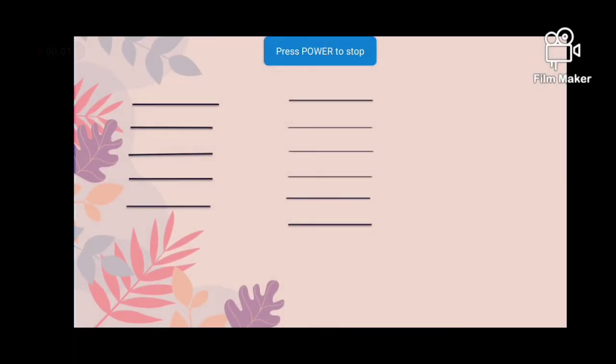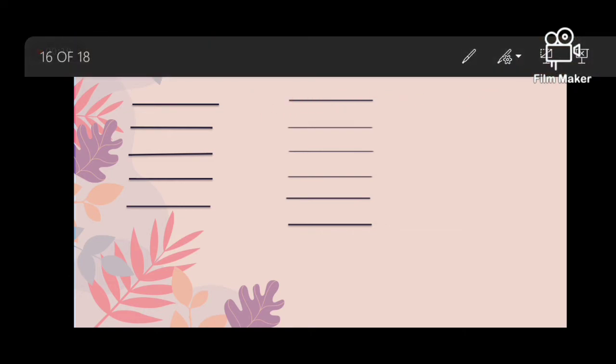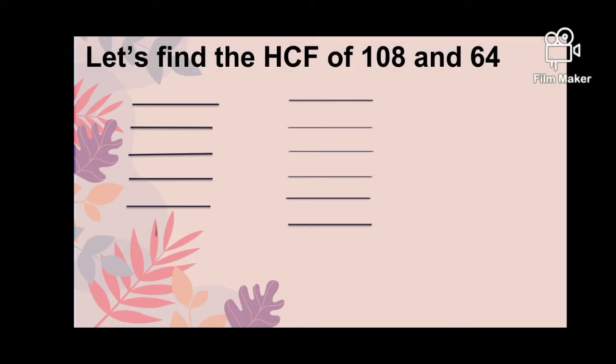Find the HCF by prime factorization method. Find the HCF of 108 and 64. Now we have to find the HCF of 108 and 64. First we will resolve 108 and 64 into prime factors. So first we will resolve 108 into prime factors. 108 divided by 2 because it is an even number. When we divide 108 by 2, we will get 54.